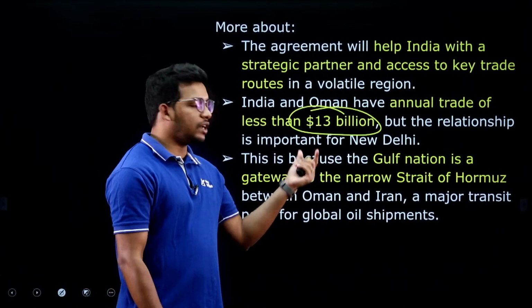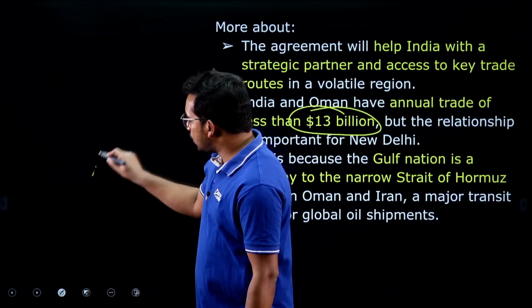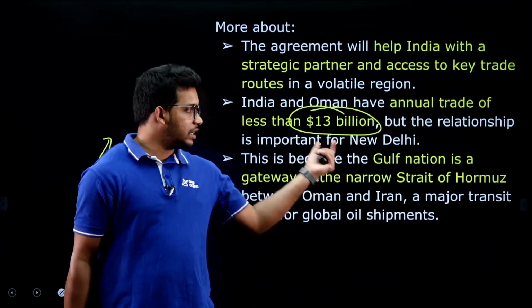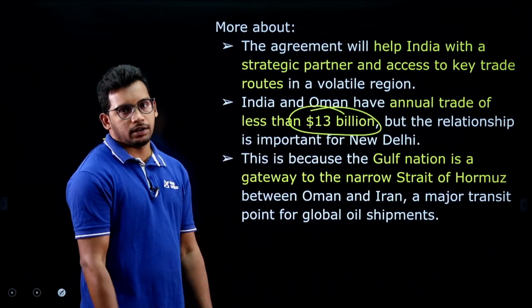And our trade with Oman is approximately 13 billion. That means what we are sending and what we are getting together, added in terms of value, is approximately 13 billion, right.